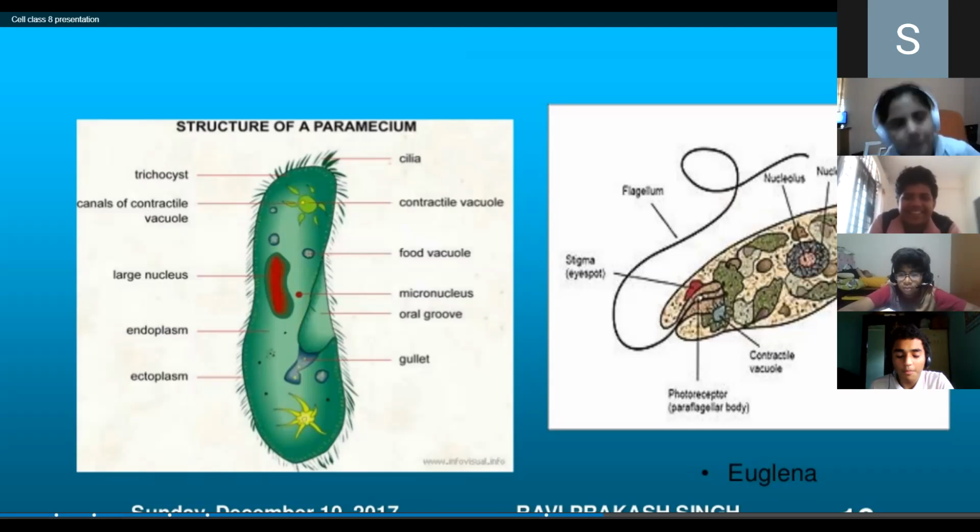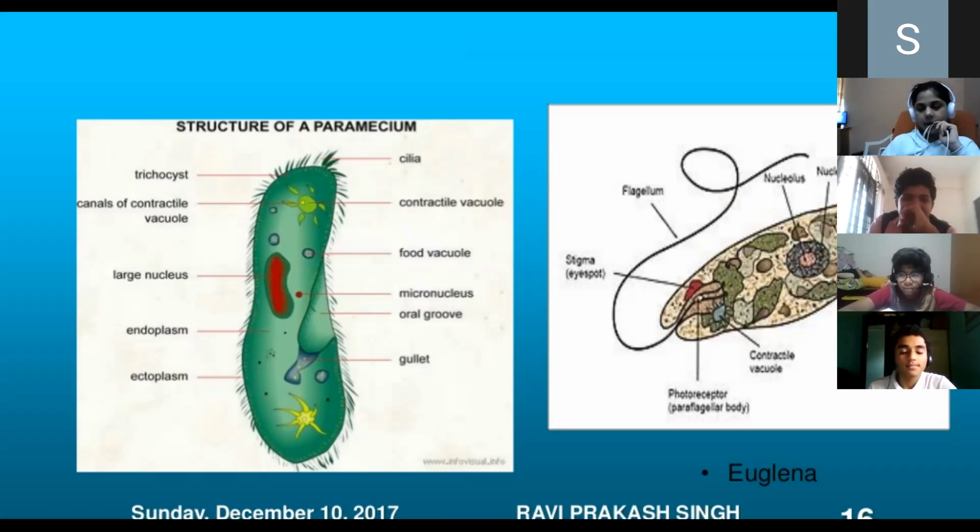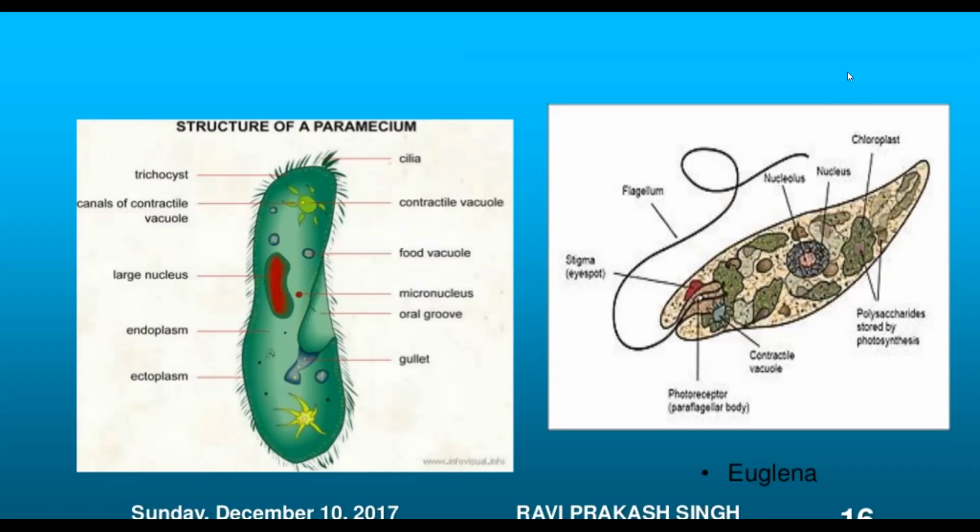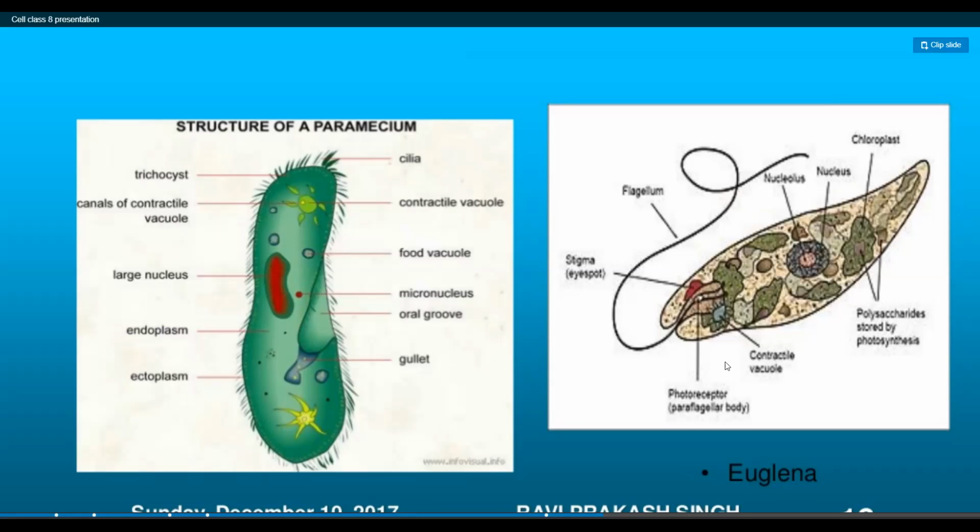Amog, on your camera? Okay, done. So when I talk regarding the paramecium, you can see here, this is the structure of the paramecium. This is the structure of the euglena. Done?